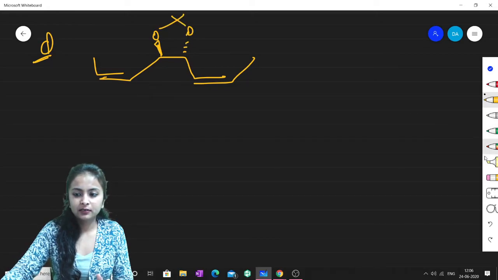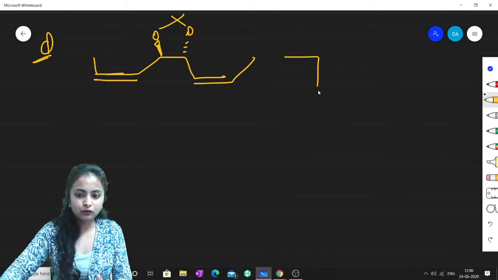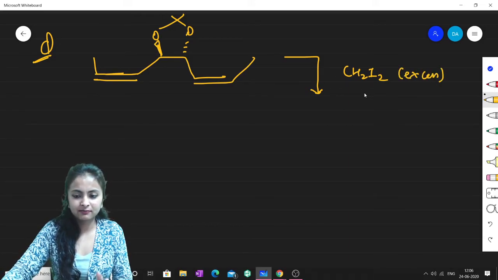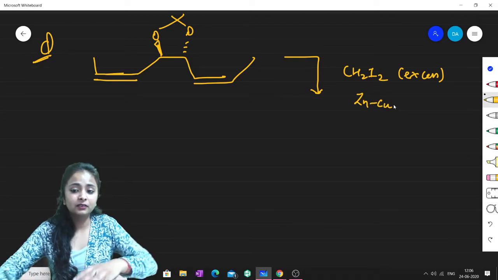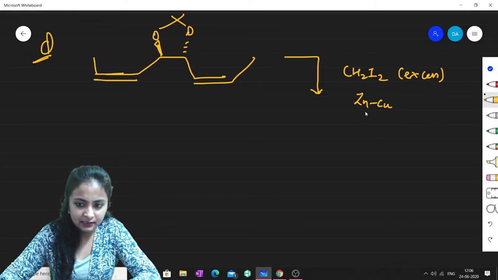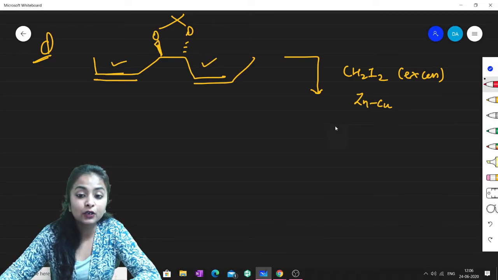Now see, if you treat it with CH2I2 and it is written excess, excess means the amount is more. Since it is in excess, it is understood that both the alkenes will be cyclopropanated.